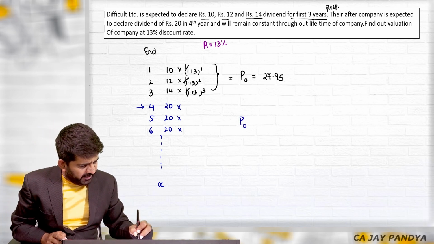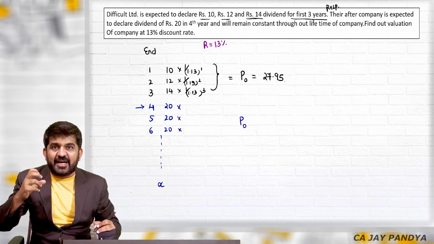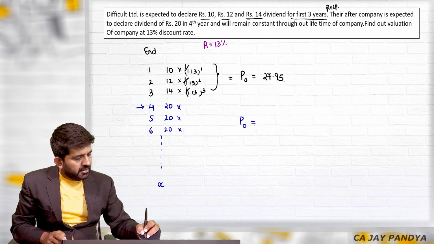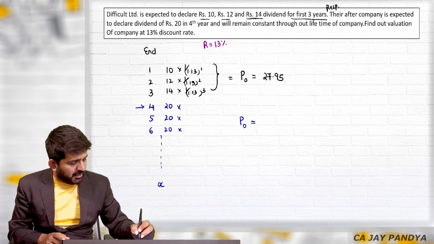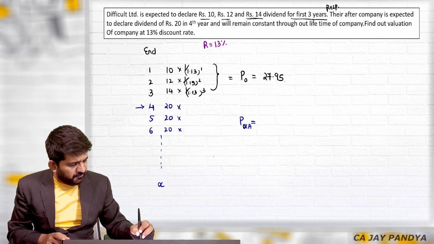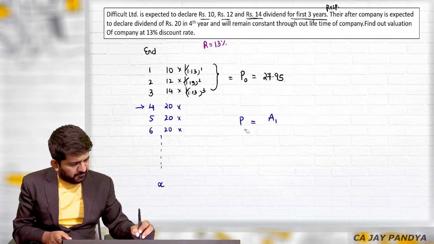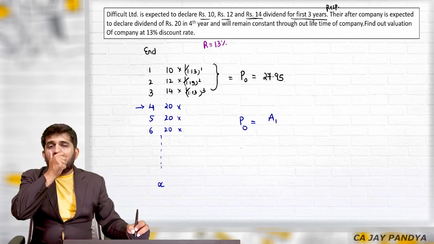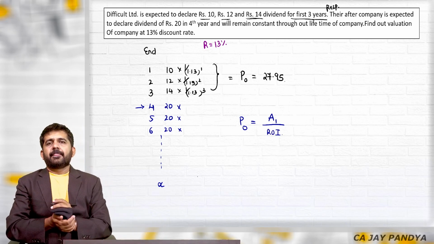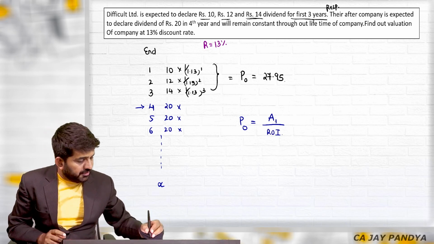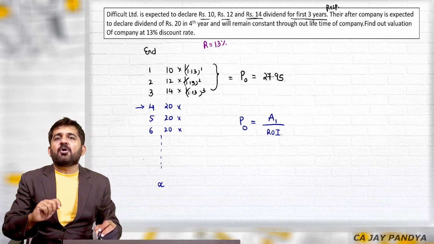If you want to find out present value, that is, value as on today at the end of 0 year, and if you are having infinite cash flow without growth, that is infinite cash flow of annuity, it is amount after first year divided by rate of interest. Please understand, your amount is not at the end of first year. So sir, we will be taking amount at the end of fourth year.